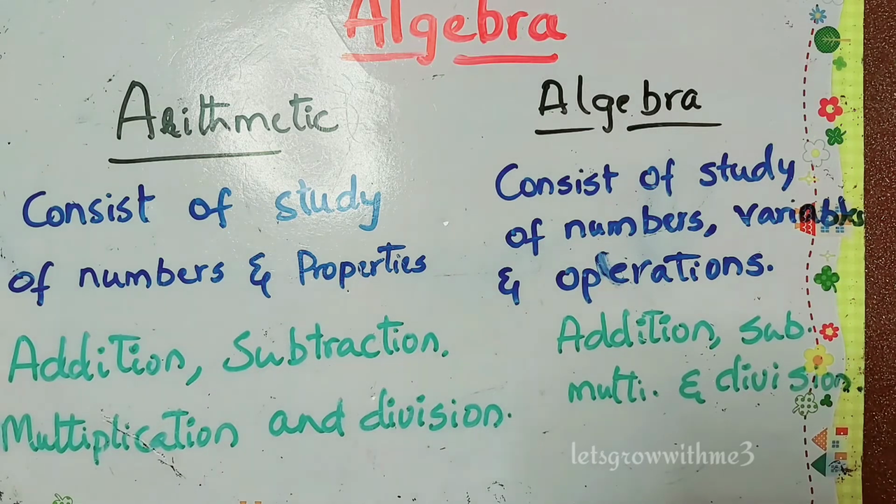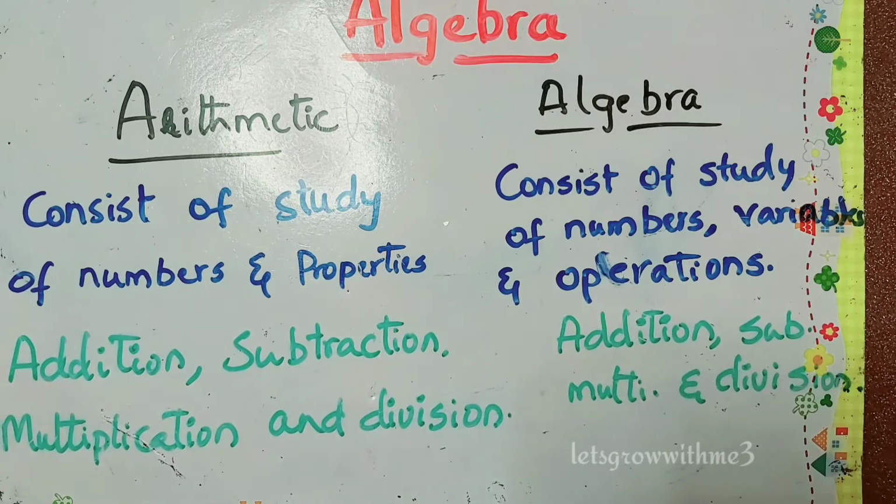So what do you mean by arithmetic? We have some numbers, and we perform some operations on these numbers. Whereas algebra consists of the study of numbers, variables and operations: addition, subtraction, multiplication and division. Here we have included one new thing, which is called variables. Other than variables, both are the same.